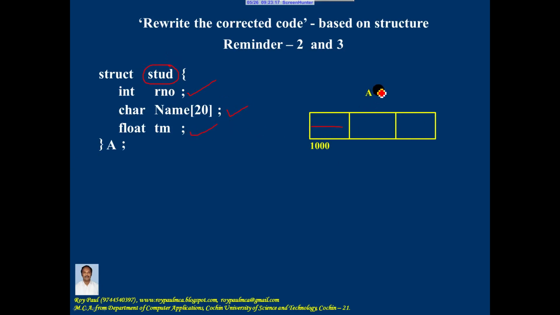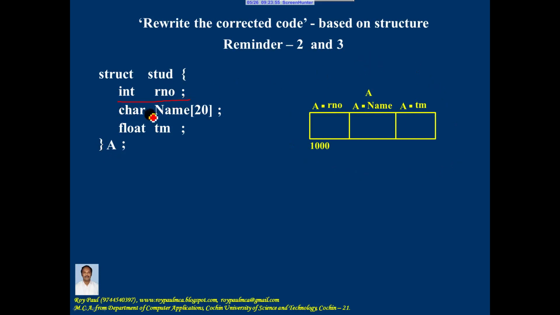So this is structure variable dot member 1, it is A dot RNO. Similarly, this is structure variable dot member 2, so it is A dot name. And finally, this area is structure variable dot member 3, so that is A dot total mark. So here stud is a structure, A is a structure variable and memory is allocated for A like this.